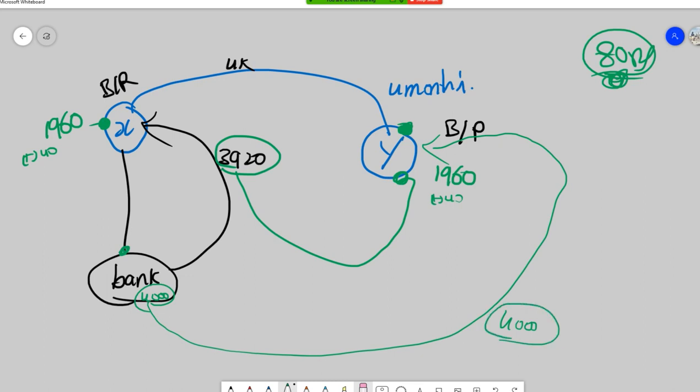The bank demands that Y make the payment. Then X has to pay his cut, 2,000 rupees, and Y also adds 2,000 rupees. Total 4,000 rupees should be paid to the bank. But here X couldn't pay his money. So since X is unable to pay, what has Y done? Let's check here.